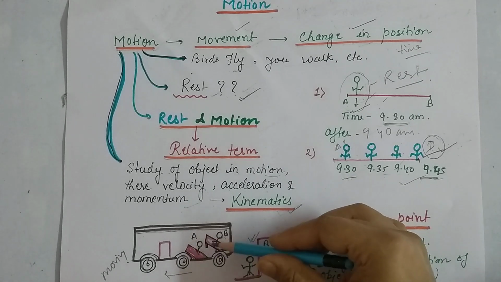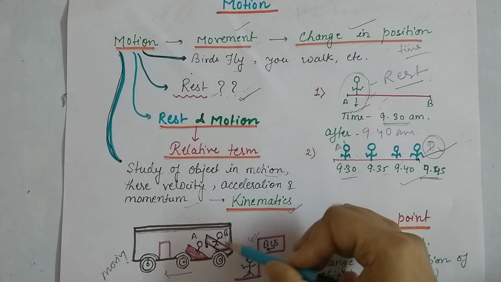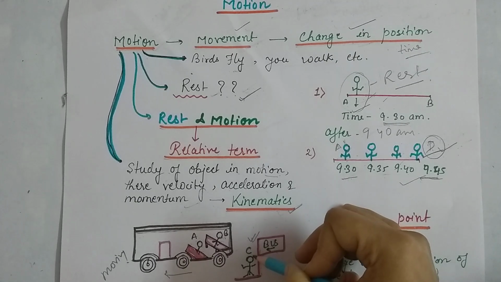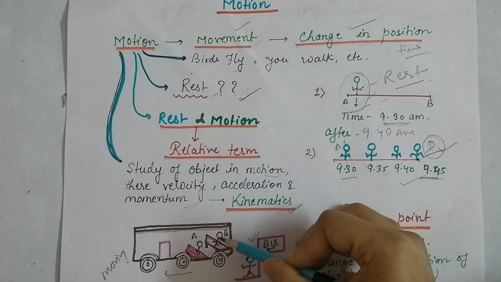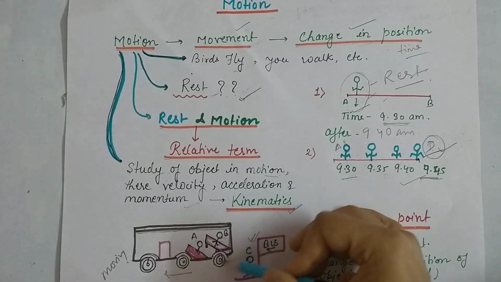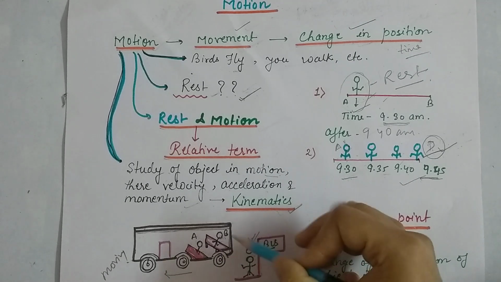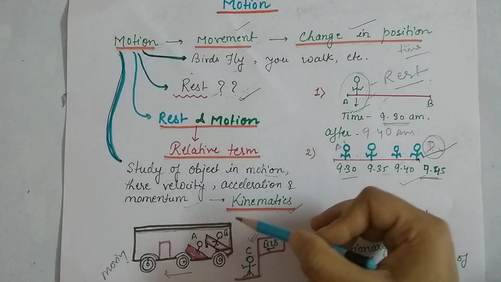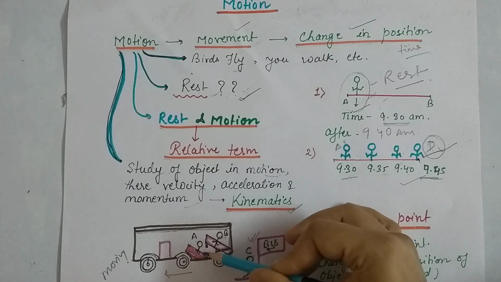When this person C observes persons A and B in the moving bus, what does he observe? That both persons are moving, because the bus is moving. So for C, A and B are both moving. But let's see what B and A observe. B and A observe that they are not moving, they are at rest.